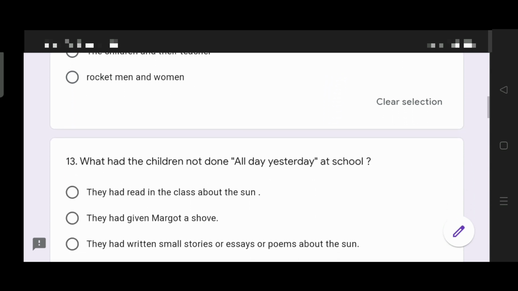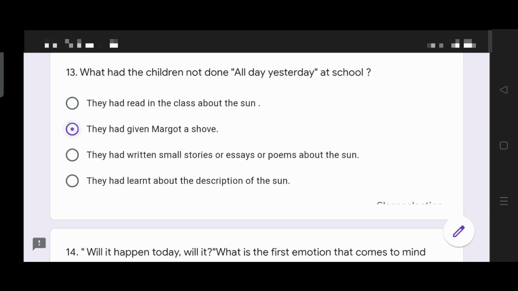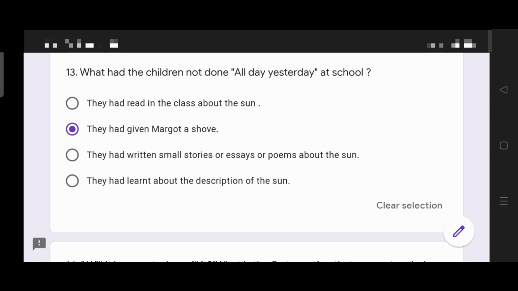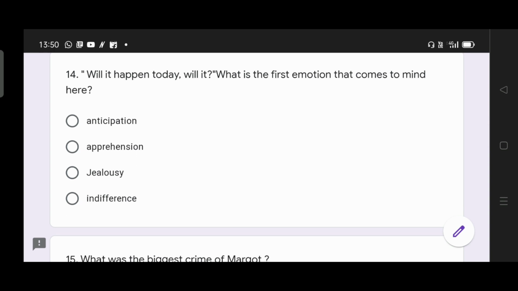The next one, 13. What had the children not done all day yesterday at school? Again, the right answer is the second one. They had given Margaret a shove. They had read in the class about the sun. Yes. They had written small stories or essays or poems about the sun. Again, yes. They had learnt about the description of the sun, how it was hot and how it looked like a lemon. Next, question 14 and its answer.